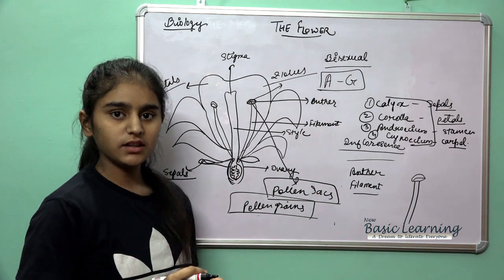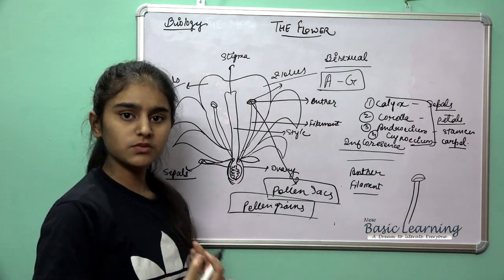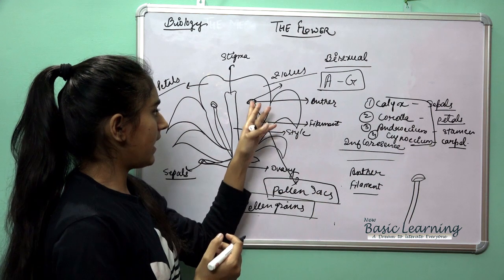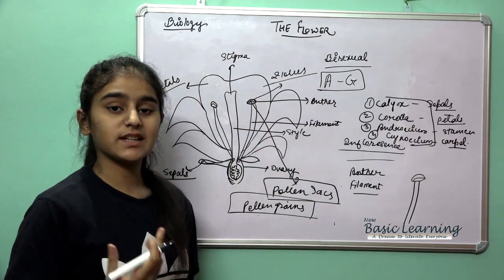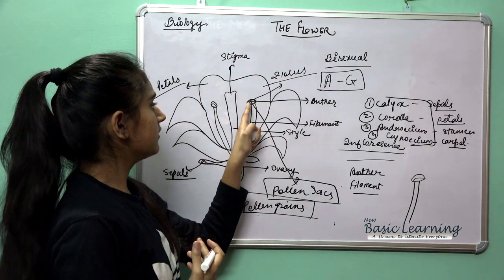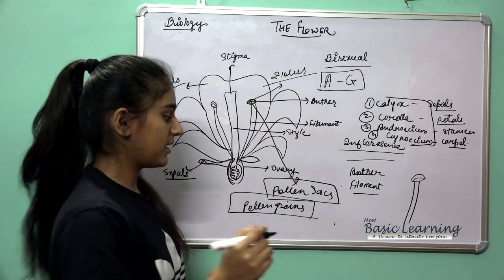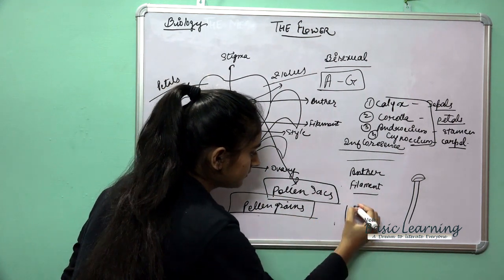Each pollen grain has a haploid number of chromosomes. Okay, and when the anther reaches maturity, or you can say it matures fully, then it splits.